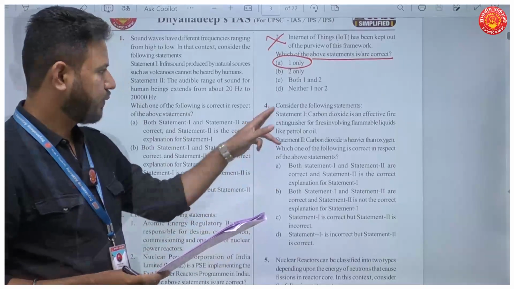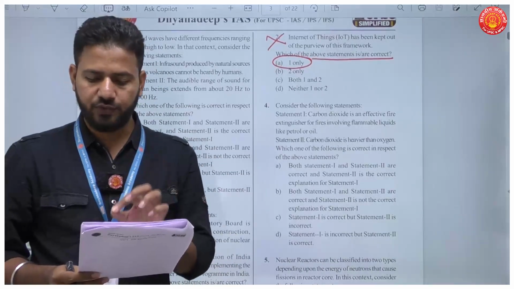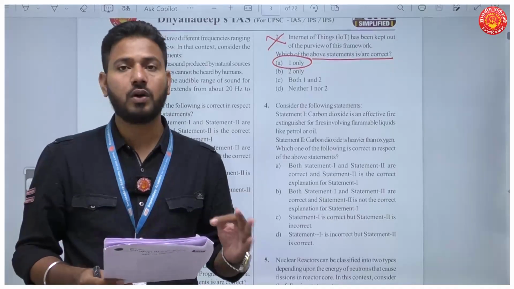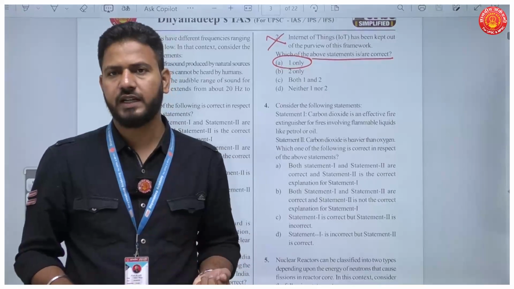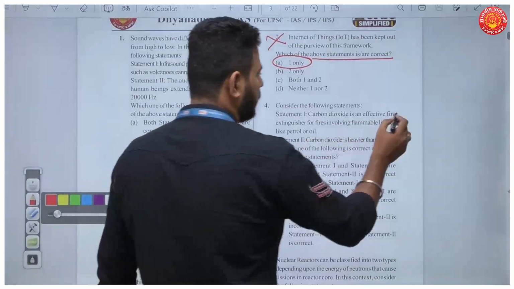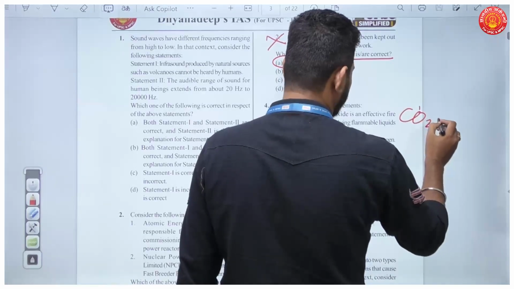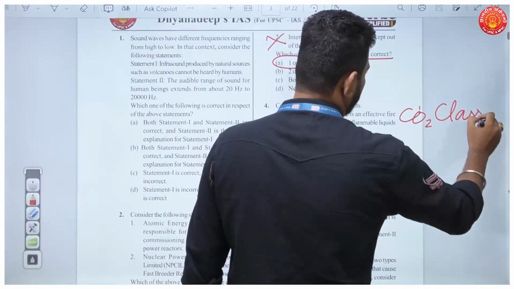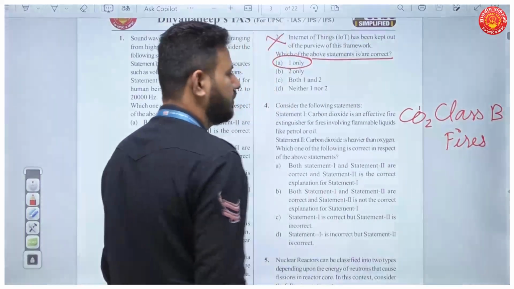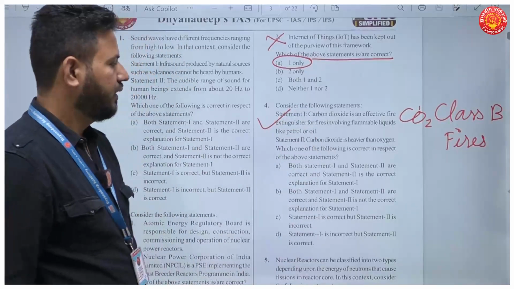Okay. Next question. Consider the following statements. The first statement is, carbon dioxide is an effective fire extinguisher for fires involving flammable liquids like petrol or oil. Now, these kinds of fires are known as Class B fires. Now, what UPSC can do is they'll give you that carbon dioxide or CO2 is effective in Class B fires. Now, most of the people will not know what Class B fires are. Okay, so this statement here is correct.